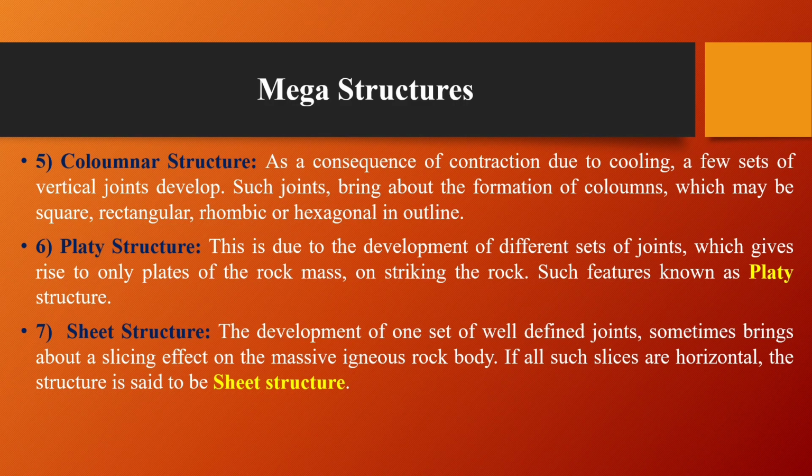The sixth one is platy structure. This is due to the development of different sets of joints which give rise to plates of the rock masses on striking the rock. Such a feature is known as platy structure. The seventh is sheet structure. The development of one set of well-defined joints sometimes brings about a slicing effect on the massive igneous rock body. If all such slices are horizontal, the structure is said to be sheet structure.